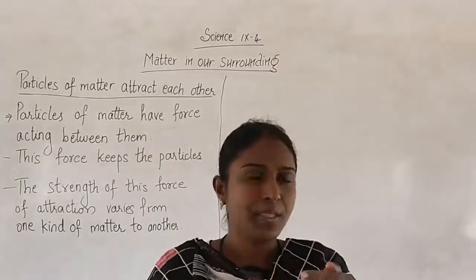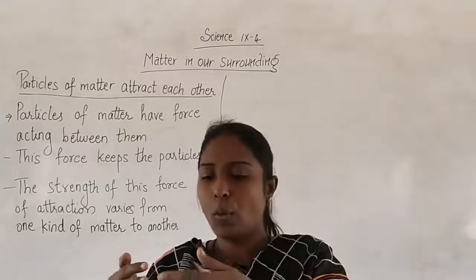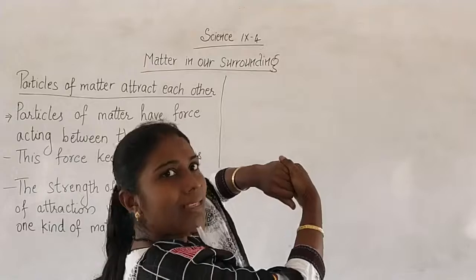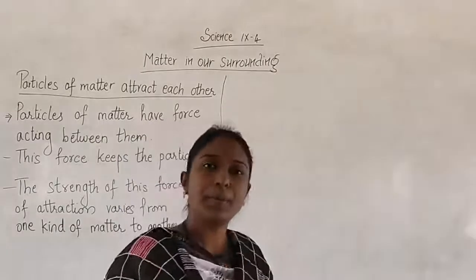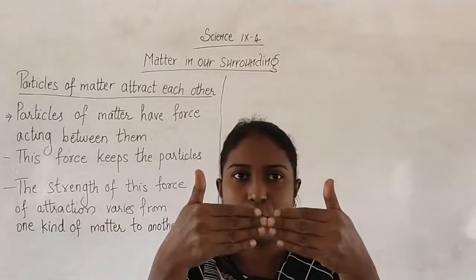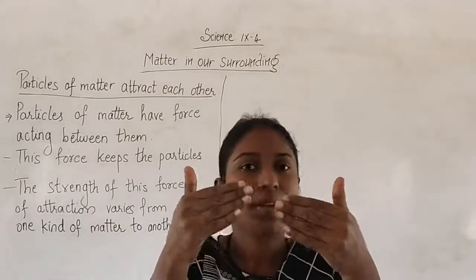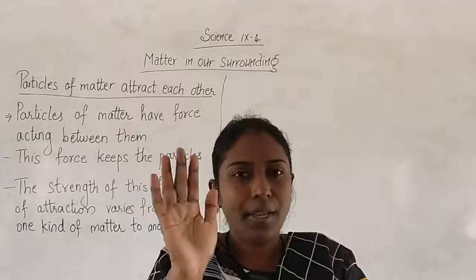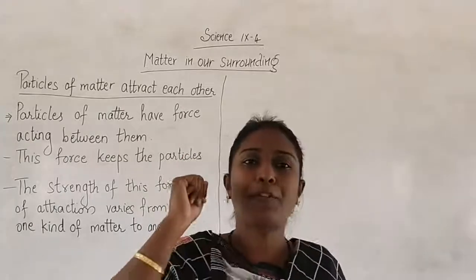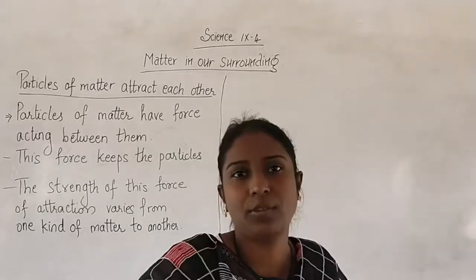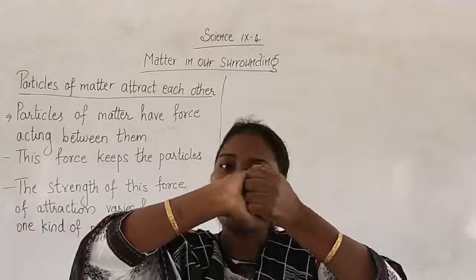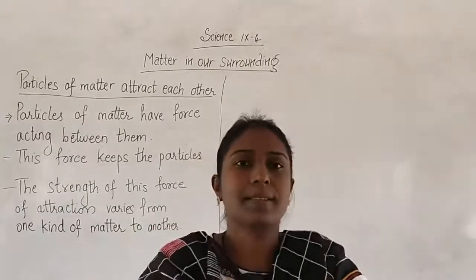The next group has to hold the hands like this, side by side. Now the third group, you have to just hold your hands like this. The remaining students have to try to break the bonds that are formed between the 3 groups. First group is like this, second group is like this, and third group is like this.